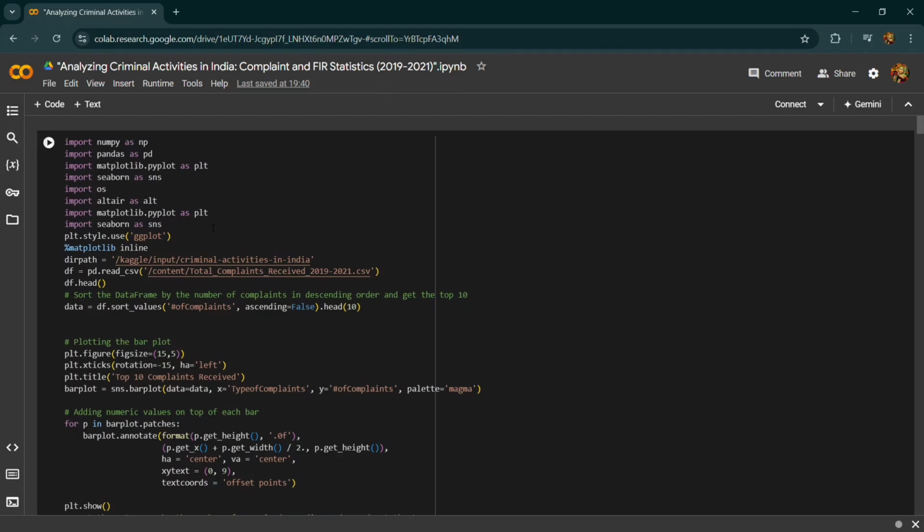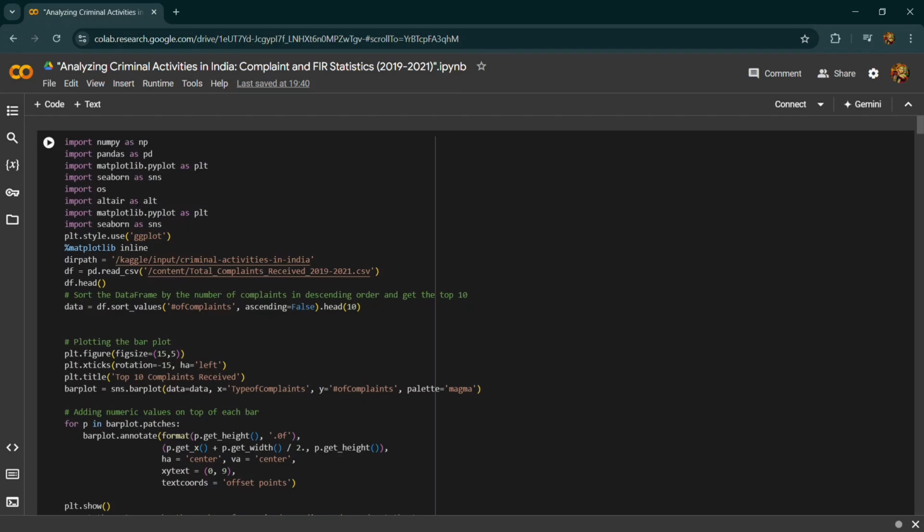So first we have importing the libraries: NumPy, Pandas, Matplotlib, Seaborn, and operating system dependent functionality, and other visualization libraries. Then we have to load the dataset. The dataset is loaded from a CSV file named top total complaints received 2019-2021. And here we display the first few rows of the data frame to give an overview of the data structure.